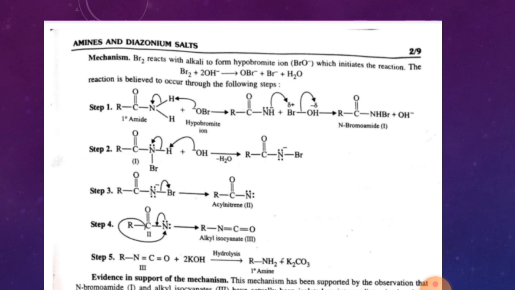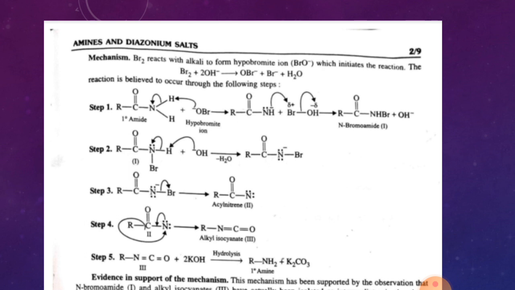After this reaction we get RCONHBr, the N-bromoamide. Now this RCONHBr reacts with OH negative, the base, which abstracts the H, and we get RCON negative Br.